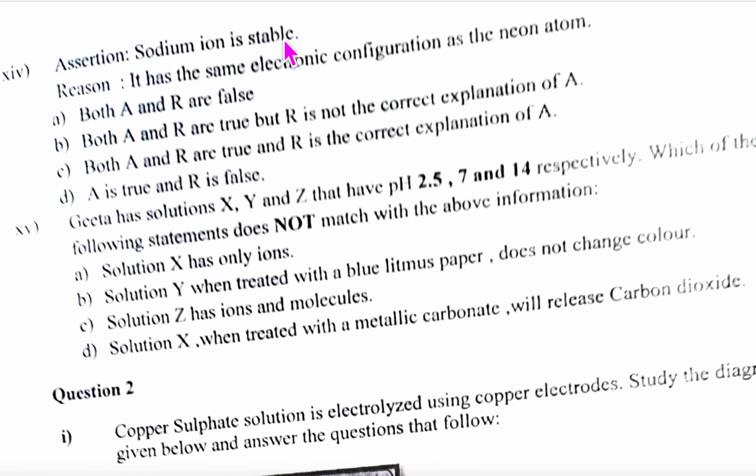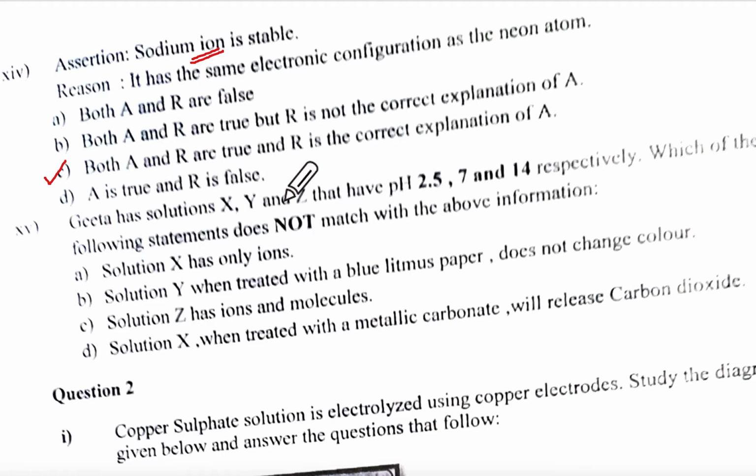Assertion: sodium ion is stable. Now, why does it become an ion? If it loses 1 electron, it attains a stable electronic configuration. Correct? And what is the reason? It has the same electronic configuration as the neon atom. True. Correct? Where is it? C, no?